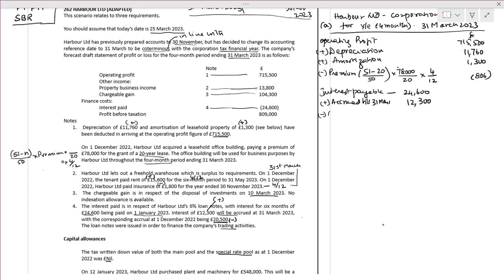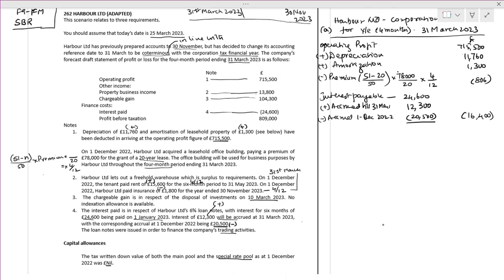And how much is the accrual corresponding to 1st December 2022? 20,500. How much will we get? 24,600 plus 12,300 minus 20,500. It comes to 16,400. See, the interest paid is 16,400. Fine.